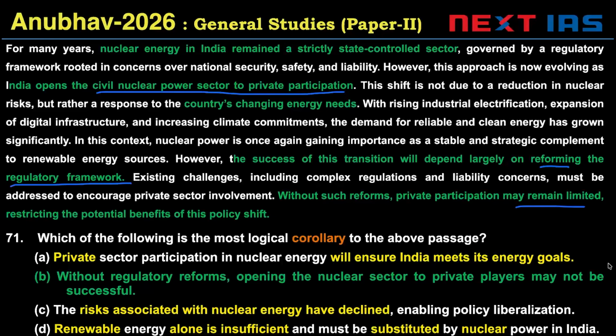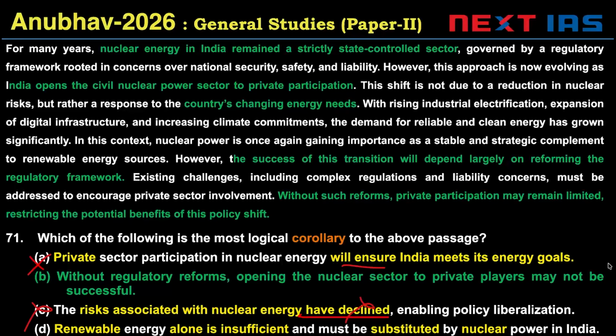Otherwise limited success. So A, private sector participation in nuclear energy will ensure India meets its energy goals. No, it will not ensure. It can actually be limited. So will ensure is invalid. C says the risks associated with nuclear energy have declined. Incorrect, not stated in the passage.